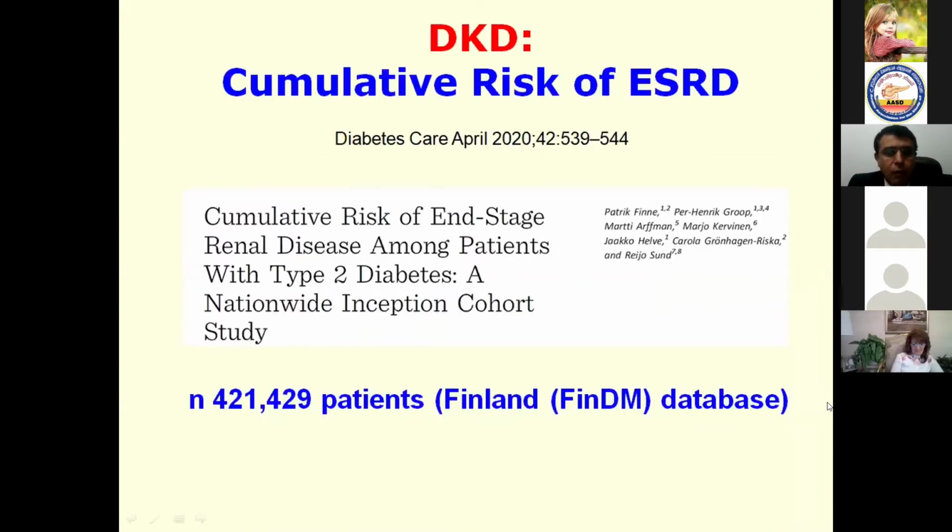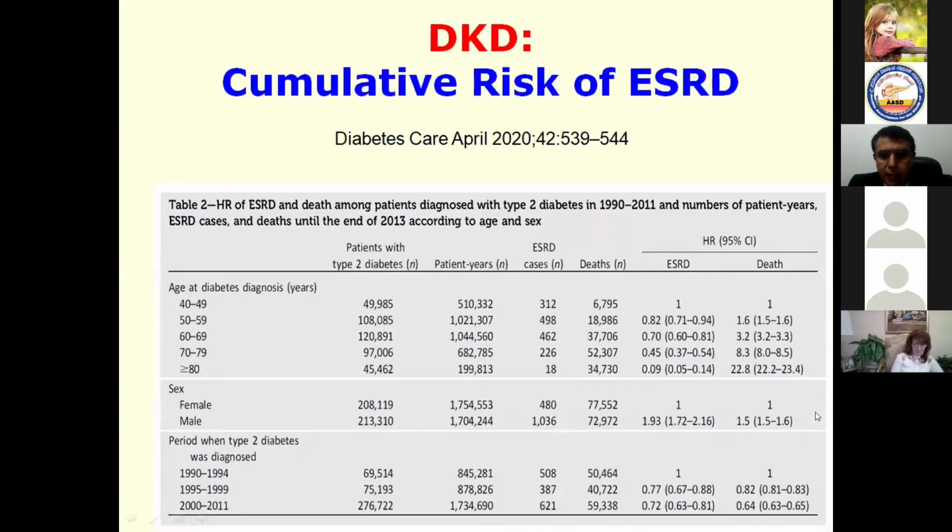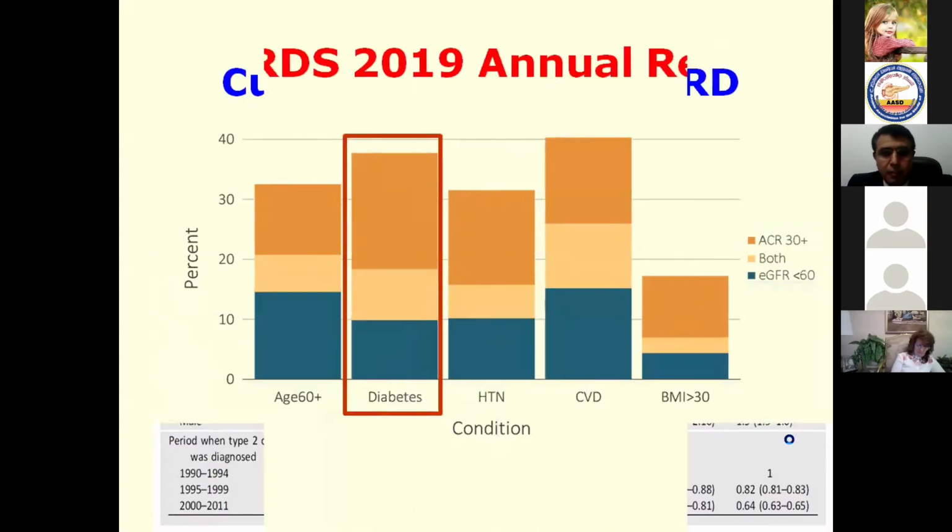While when we are speaking about the risk of end-stage renal disease among patients with type 2 diabetes mellitus, as we can see here, over the whole history, the number of deaths usually resembles a very high ratio among diabetic patients due to end-stage kidney disease.